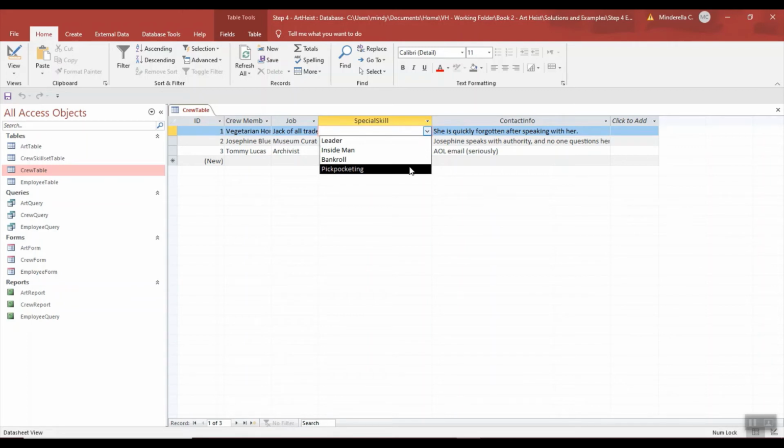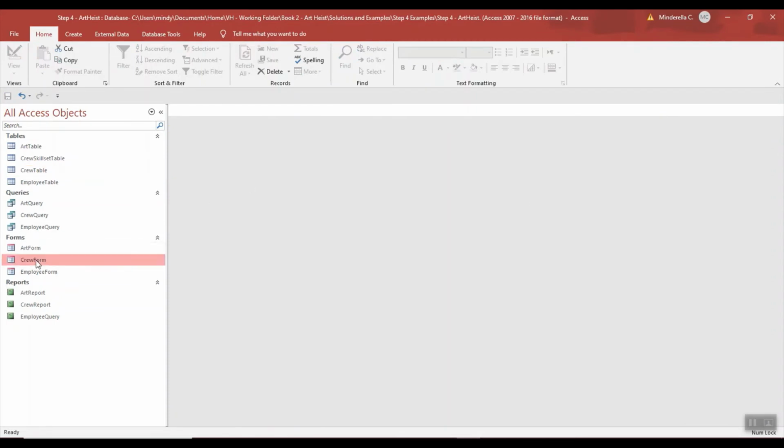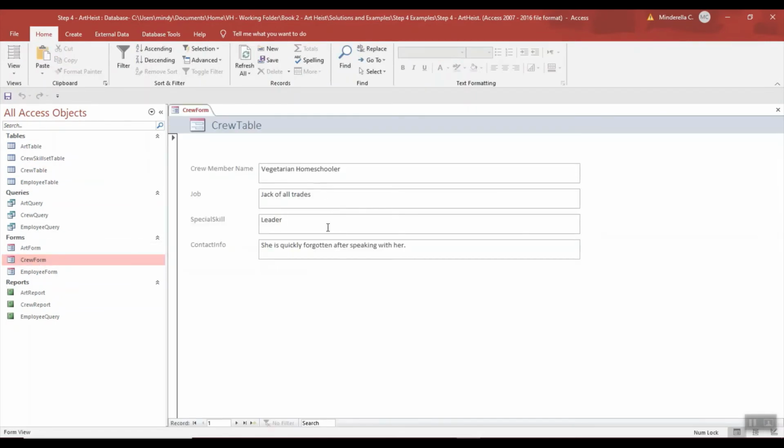Now, one thing I've talked about in other videos, whenever you're going to do an Access database, you really have to take the time to think about how you're going to design your table. Because now I've made this change to my table, but it doesn't go through to my form. So even though I've made the change here, my form has not been updated. Let me go ahead and say this is leader. I'm going to close this. And here's my form. The information went through, so here's the leader. However, I don't have that drop down.